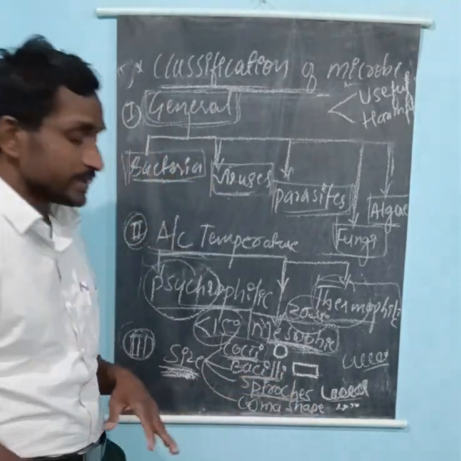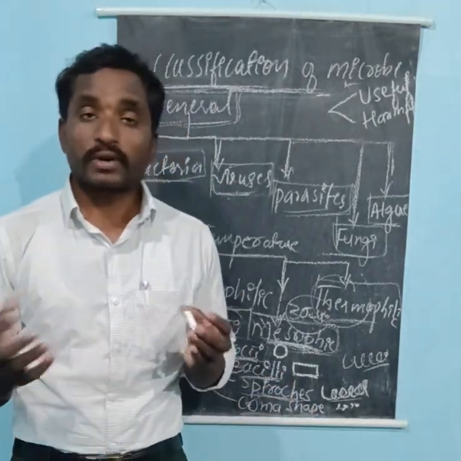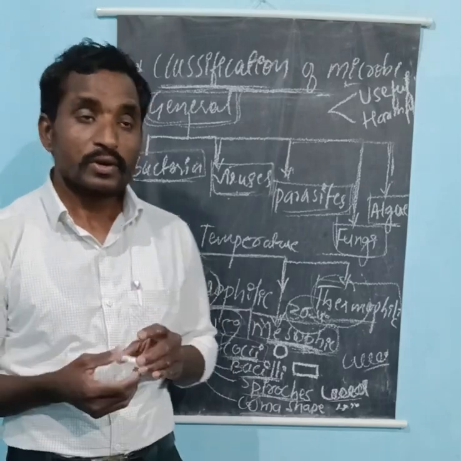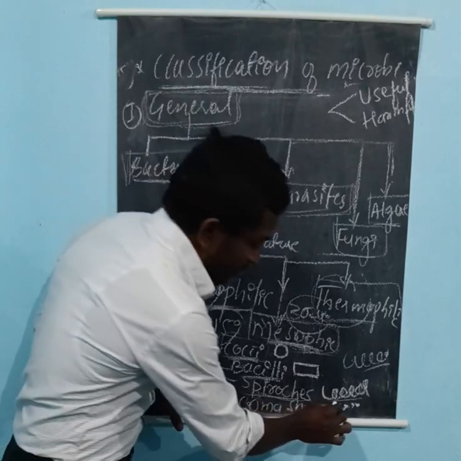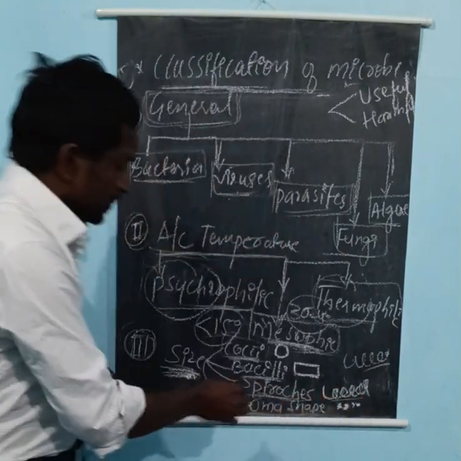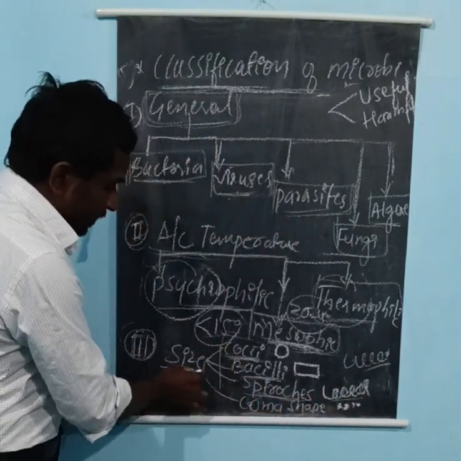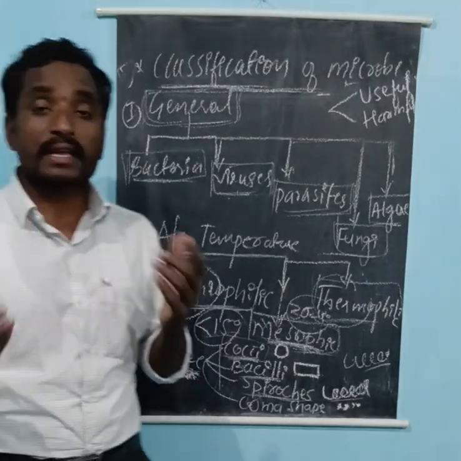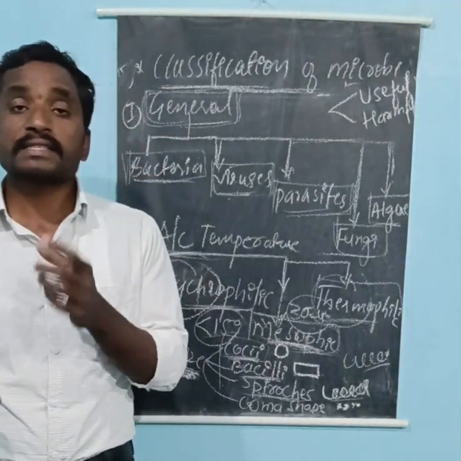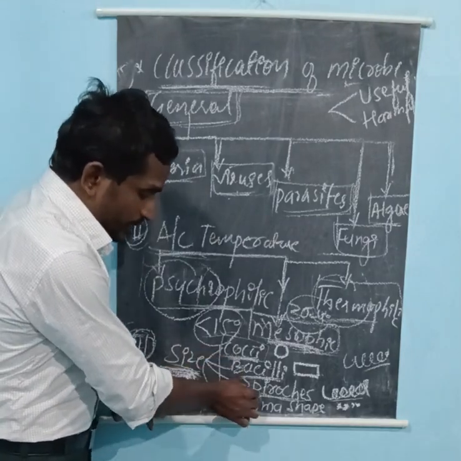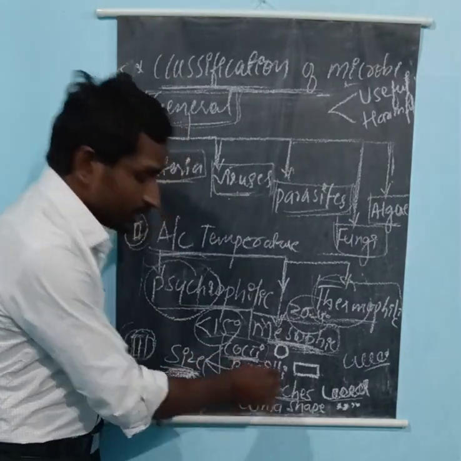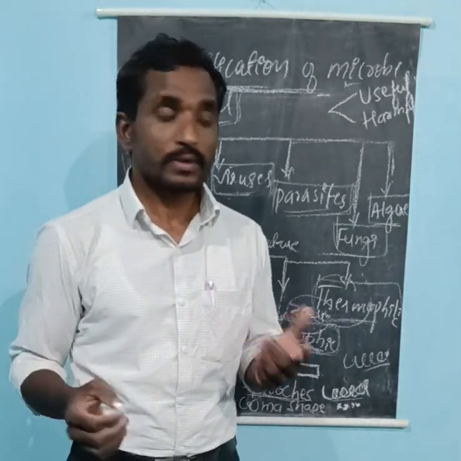The last classification is comma-shaped microorganisms, for example Vibrio cholerae. So depending upon the size and shape, microorganisms are classified into 4 types: cocci, bacilli, spirochetes or spirals, and comma-shaped microorganisms.